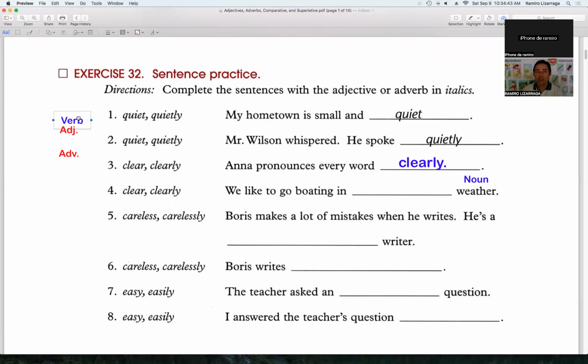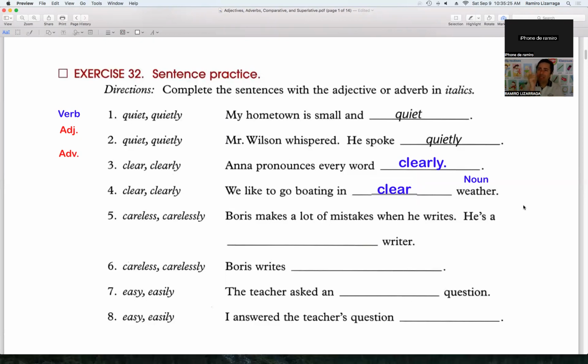You help me. Who wants to do number 4? We like to go boating in what? Clear or clearly weather. Who wants to read the sentence with the answer? Okay, raise your hand, please. Turn on your microphone. Go ahead, Adrian. We like to go boating in clear weather. Very good. In clear weather.